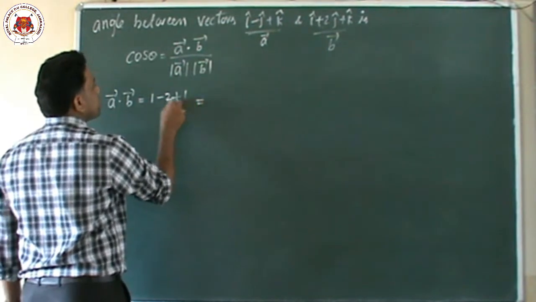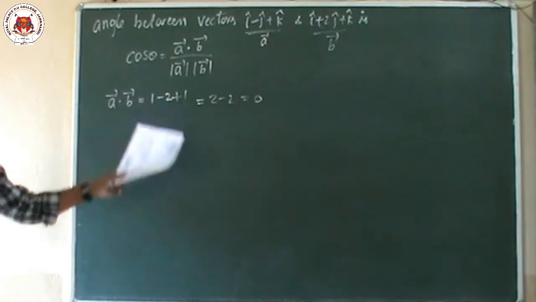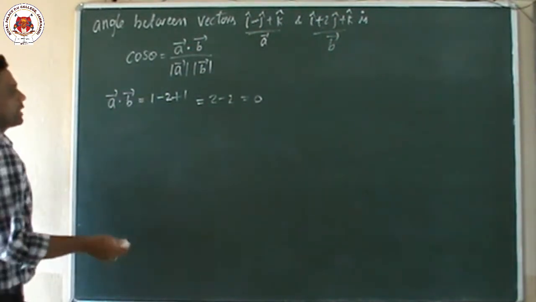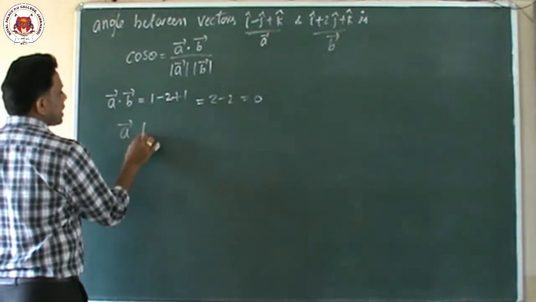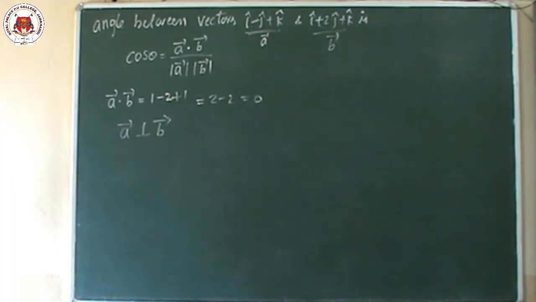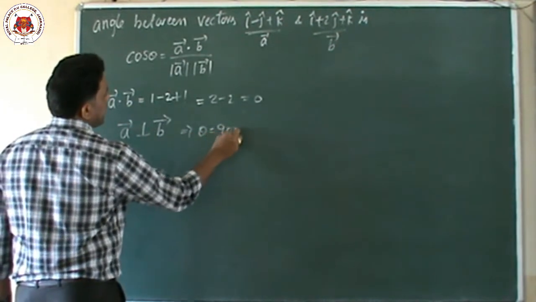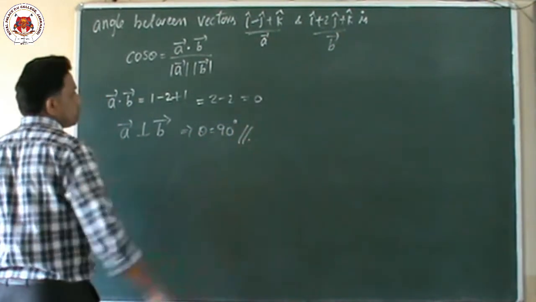So 1 plus 1 is 2, minus 2 equals 0. Finally the dot product of the two vectors is equal to 0. Then definitely vector a is perpendicular to vector b. If two vectors are perpendicular, then the angle between them is 90 degrees. That's it.